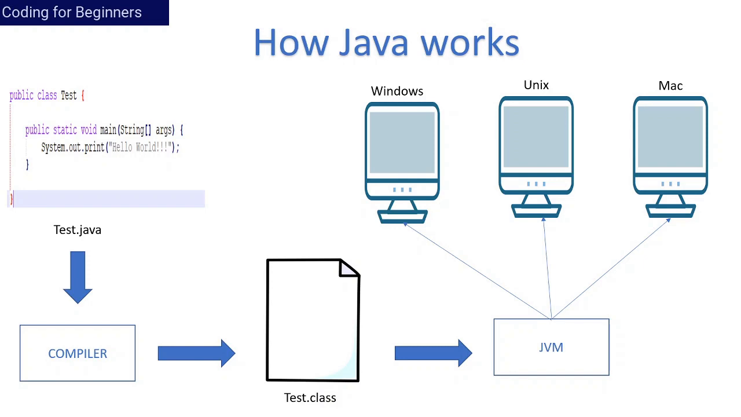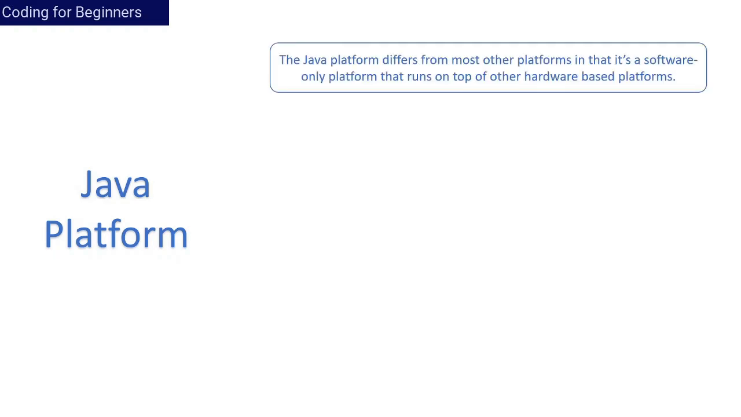Now let's see a bit more into the Java platform. What is the Java platform? The Java platform differs from most other platforms in that it's a software-only platform that runs on top of other hardware-based platforms. Let's understand this point more. Let's go to the previous slide.